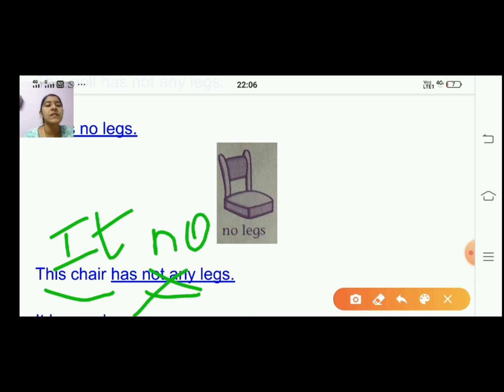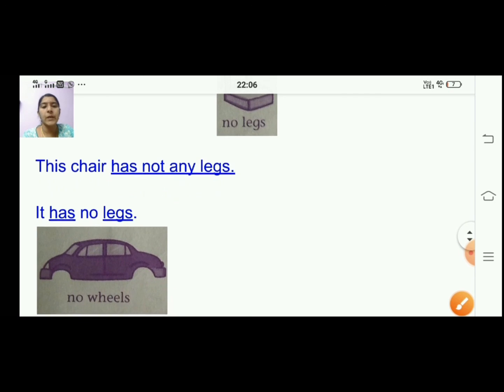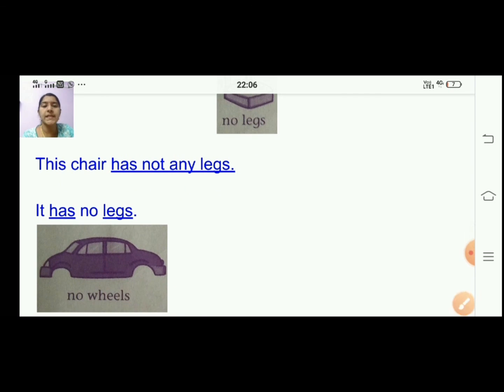It has no legs. You can see it has no legs. Okay. So because chair is also a thing, we are changing it to it. So it has no legs, right? This is how we are going to change it. Right, the next picture we will see, no wheels. So you can see a car picture, but there are no wheels there, right?